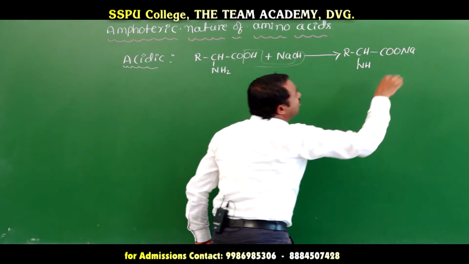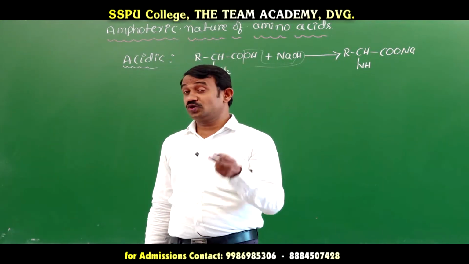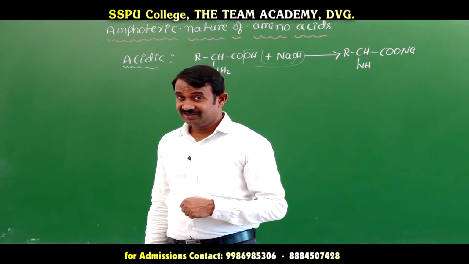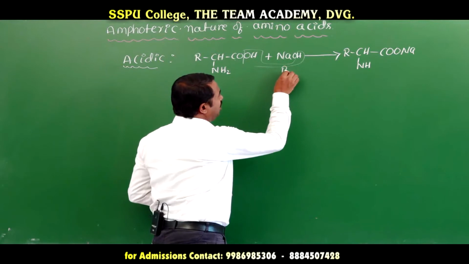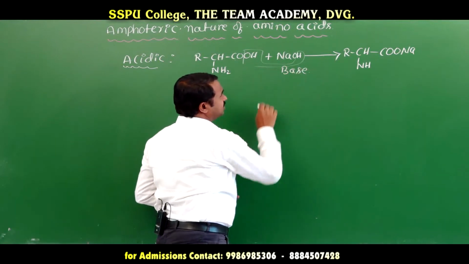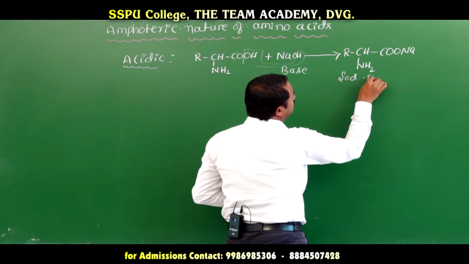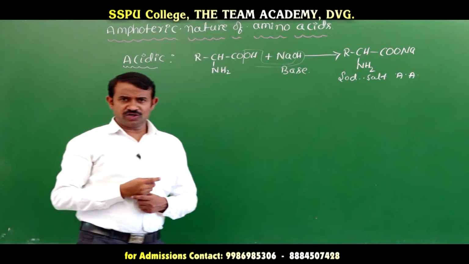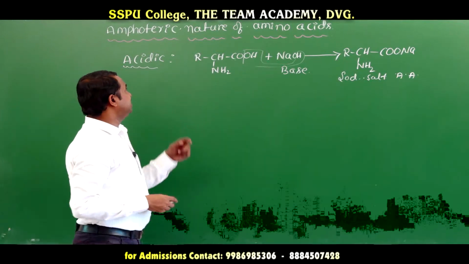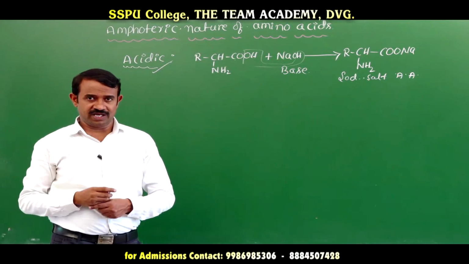Just as carboxylic acid reacts with sodium hydroxide to form COONa, the sodium salt of carboxylic acid, here also the amino acid reacts with base to form the sodium salt of the amino acid. This indicates the acidic behavior.